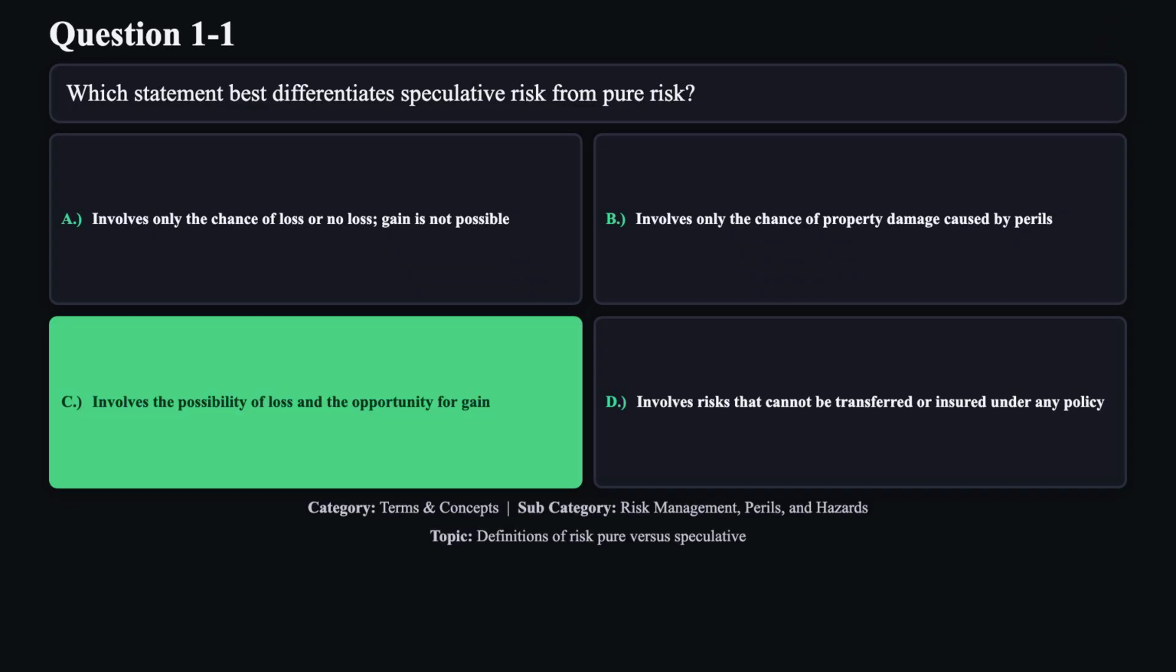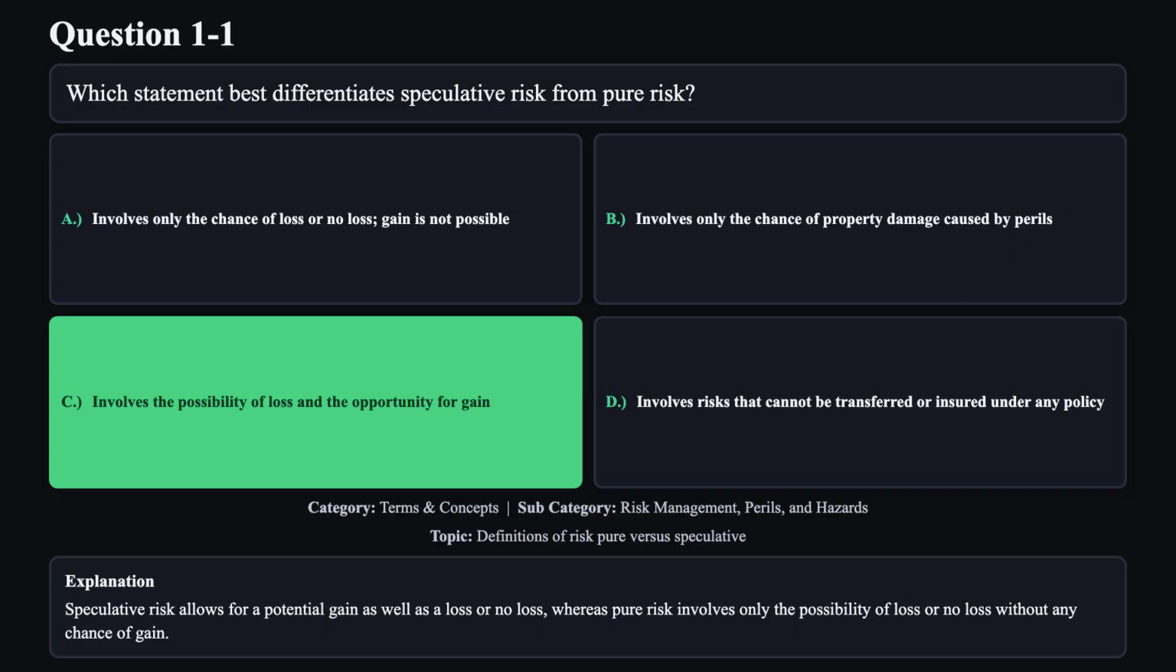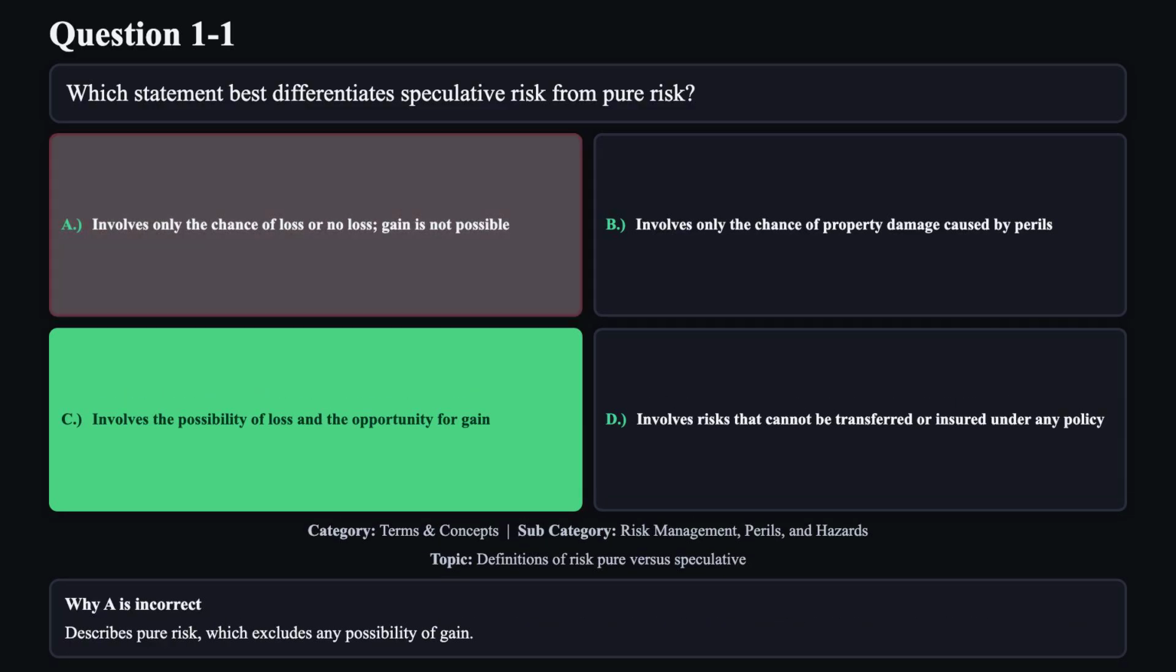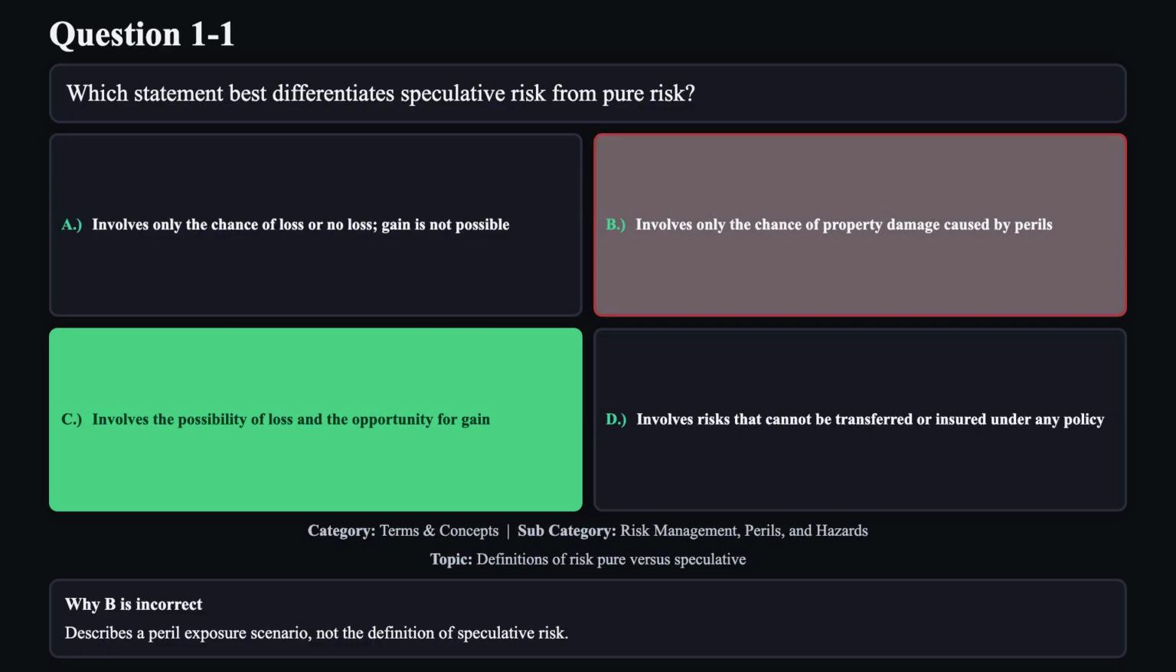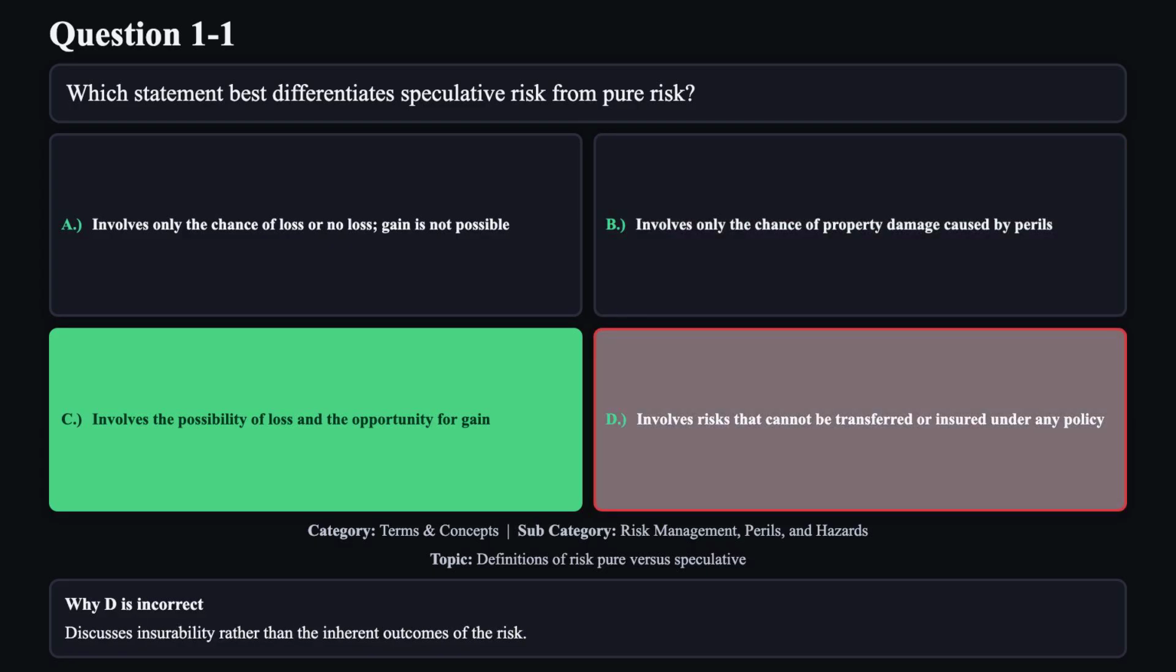The correct answer is C. Speculative risk allows for a potential gain as well as a loss or no loss, whereas pure risk involves only the possibility of loss or no loss without any chance of gain. Reason A is not correct. Describes pure risk, which excludes any possibility of gain. Reason B is not correct. Describes a peril exposure scenario, not the definition of speculative risk. Reason D is not correct. Discusses insurability rather than the inherent outcomes of the risk.